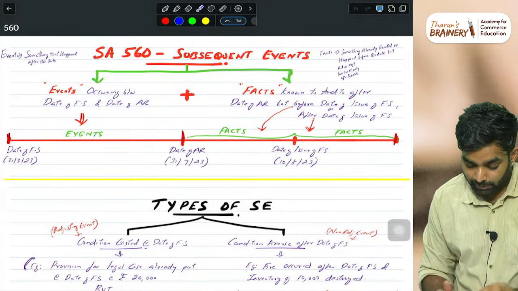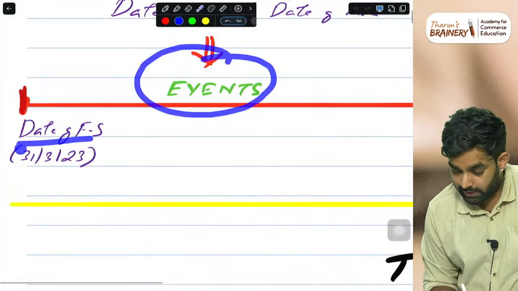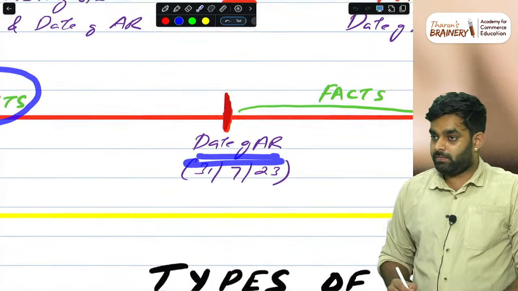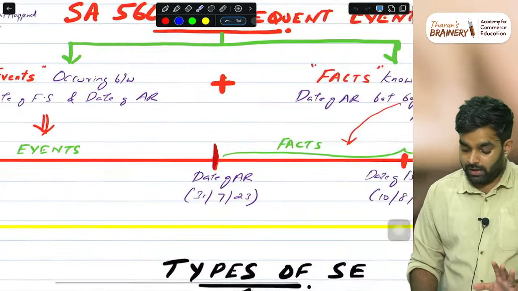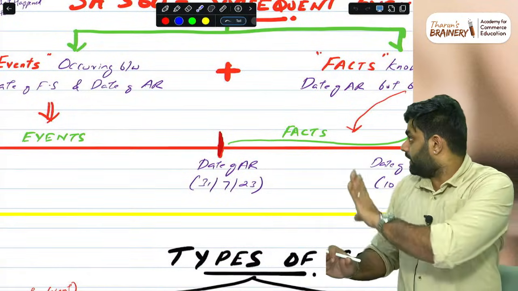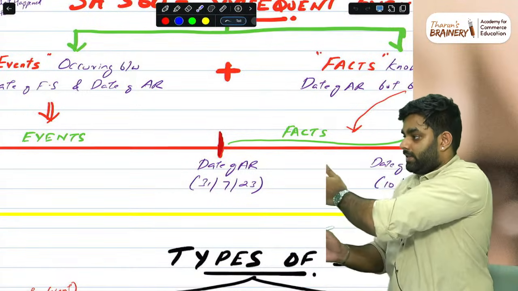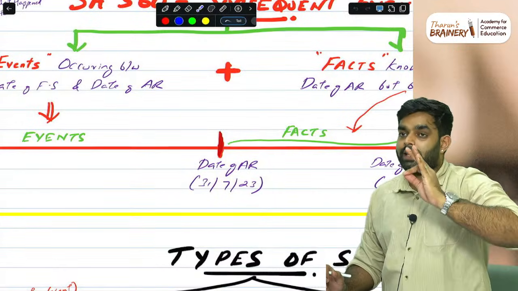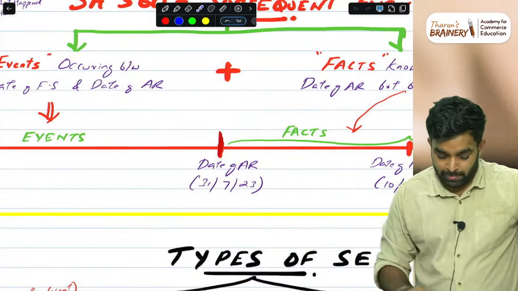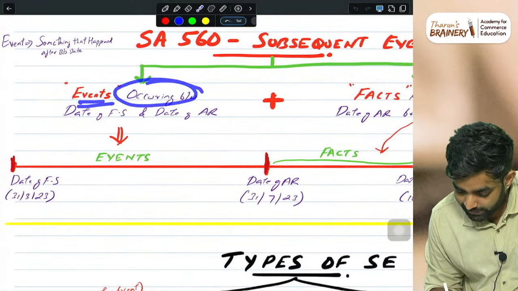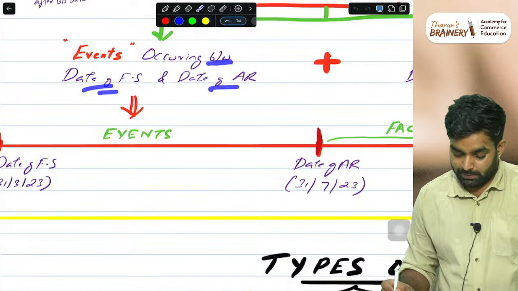So first let's focus only on events. Events means events occurring between the date of financial statements and the date of audit report. All the events that occur in this period are what we are worried about. Anything after that, let's learn separately. So basically we are learning three topics: events one set, facts one set, facts another set. When a question comes, first segregate which one, then write the answer. Then it is very easy. You memorize the procedure and finish it. Simple. So events occurring after the date of financial statements and before the date of audit report.